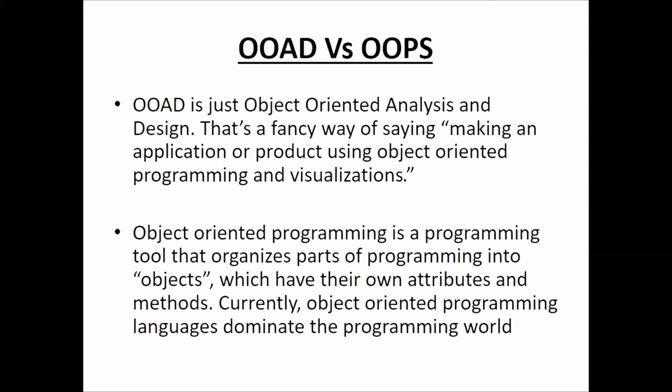Object-oriented programming and visualization. Object-oriented programming is a programming tool that organizes parts of programming into objects, which have their own attributes and methods. Currently, object-oriented programming languages dominate the programming world.